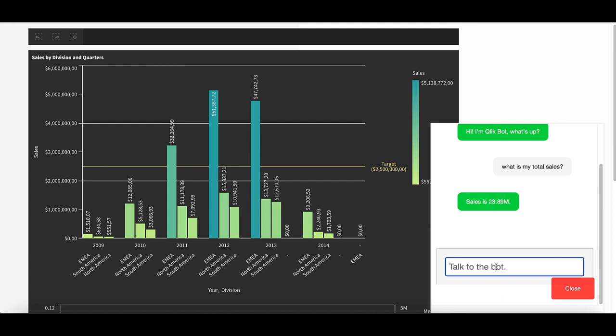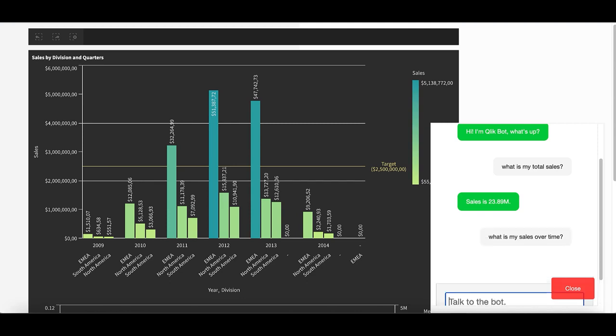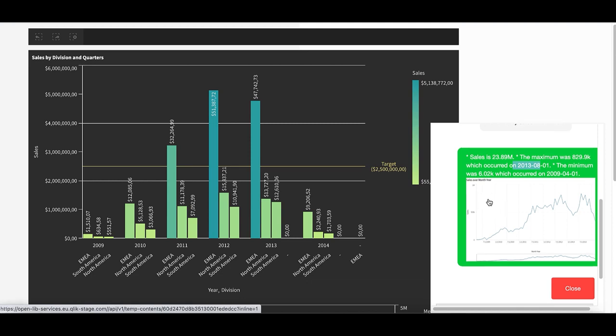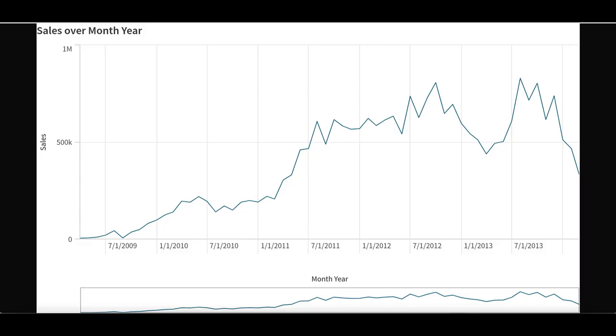Next, I'm interested to see what has been my sales over the year. So let us ask. I have been returned a narrative that shows the total sales and the maximum and minimum value during a specific period. I can also see a time series chart being provided by the chatbot. Let us expand this. Okay, we have the chart here now and we can get a better view.